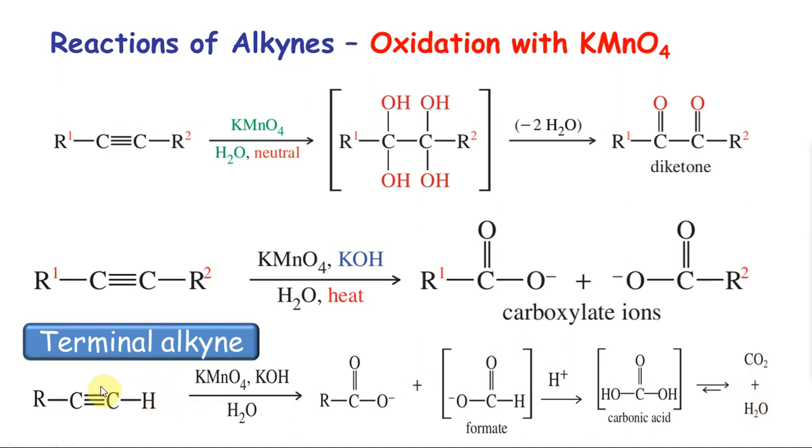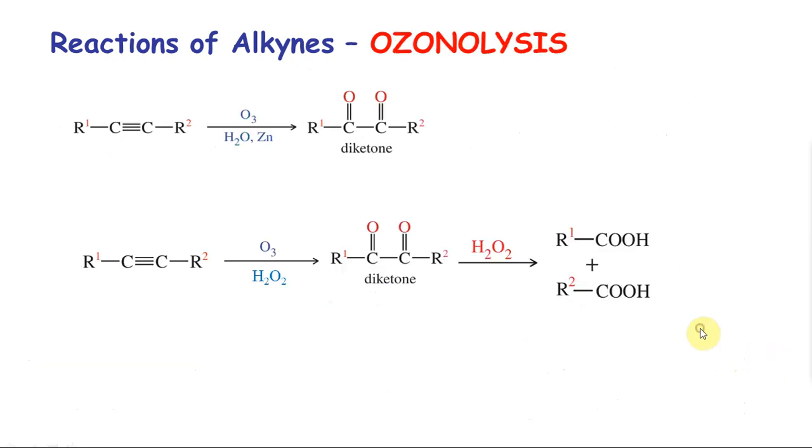So what you can do is, a terminal alkyne with KMnO4, just remember it this way. You don't need to write down any of them. A terminal alkyne will give you CO2 and H2O. This turns lime water milky.